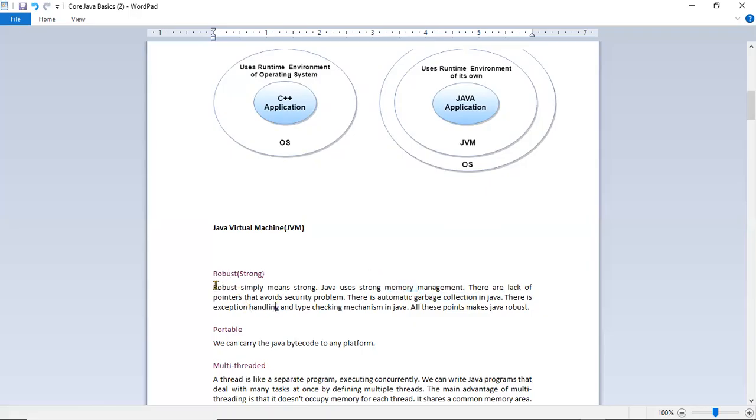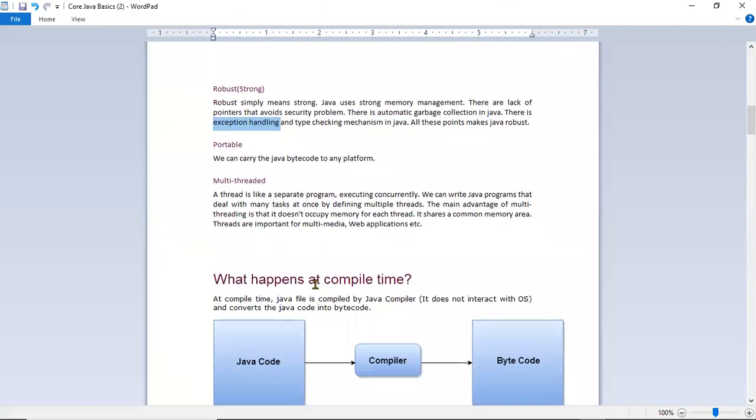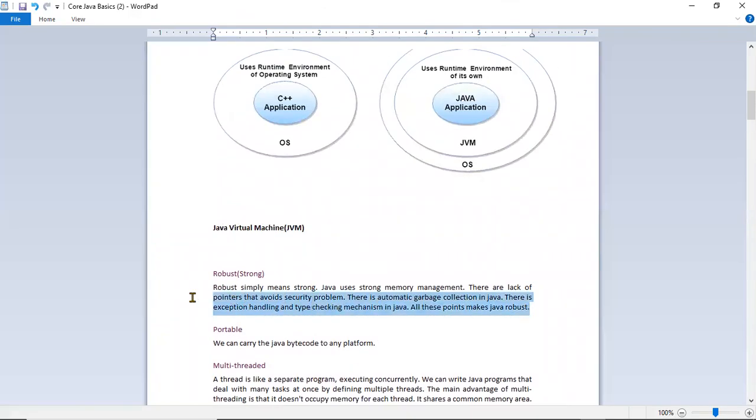So that is why Java is robust. Robust means strong. Java uses strong memory management. There is a lack of pointers, which avoids security problems. There is automatic garbage collection in Java, so that is why Java is very strong. There is exception handling. I am going to talk about exception handling, memory management and all of this; you will understand in detail, but this is at a very high level. Because of garbage collection, Java is so robust and strong.